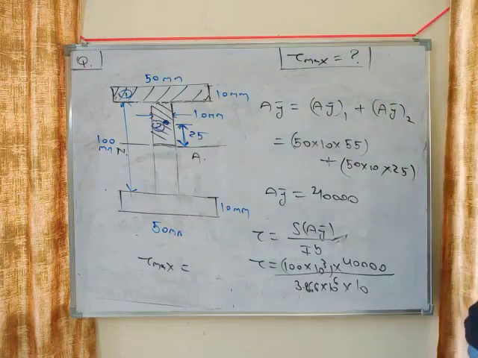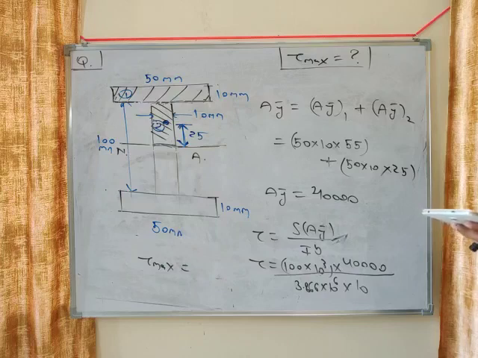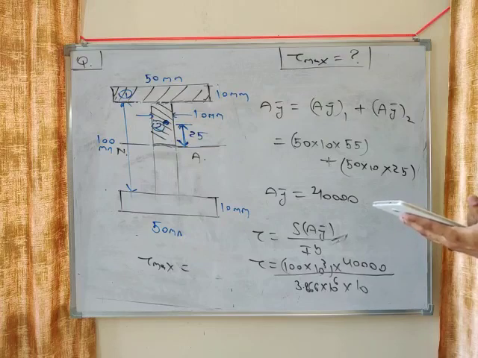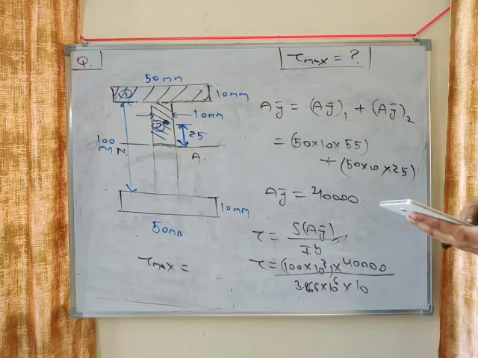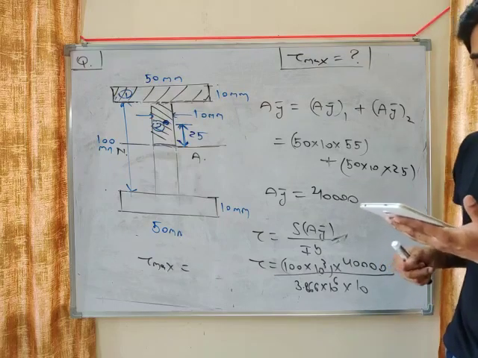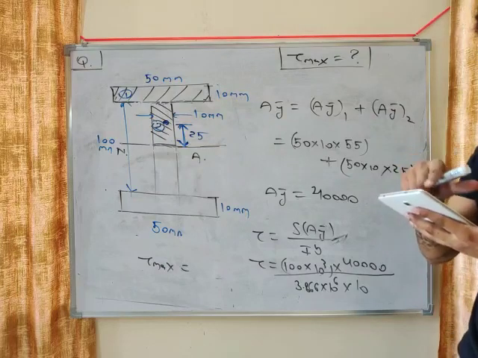Let me calculate it in my calculator. You calculate it on your own. Calculate it and tell me what will be the answer. So 100 into 10 to the power 3, this is the shear force, multiplied by 40,000 divided by 3.866 into 10 to the power 6 into width 10. So what you are getting, my friend? 103.4. You are getting 103.4,